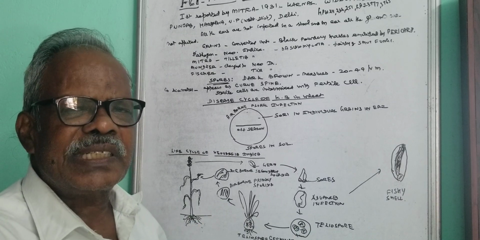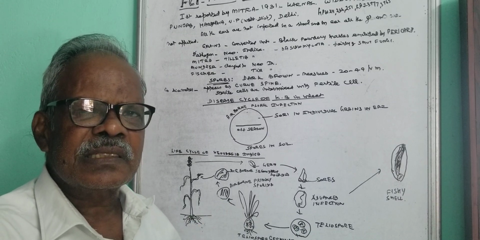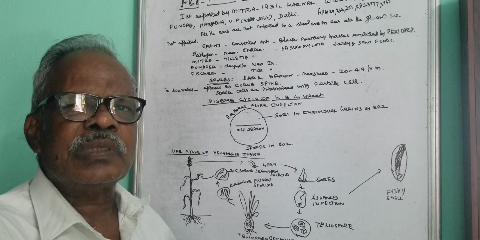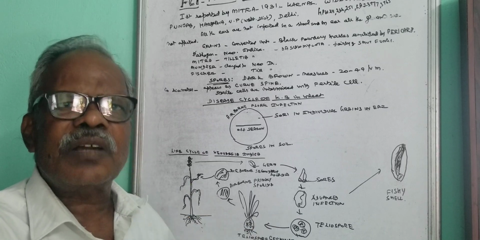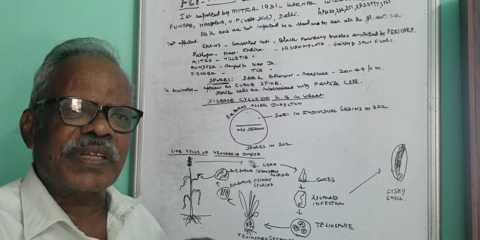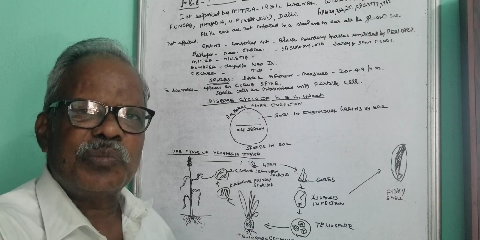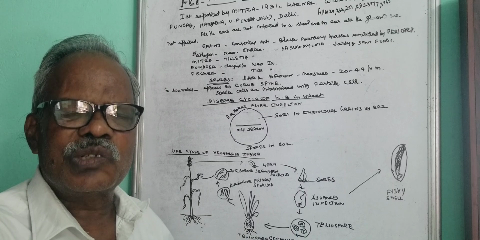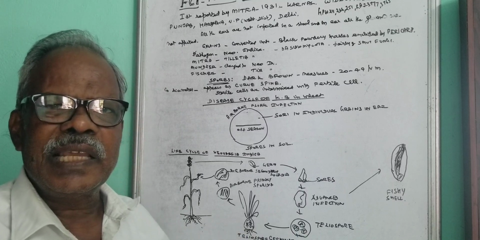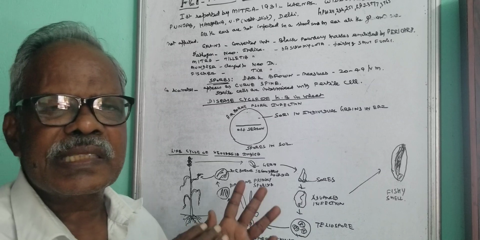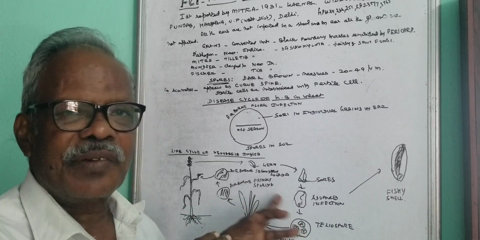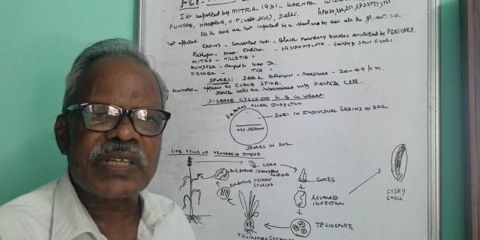These are the types of wheat we have to select, because some wheats are more prone to infection, and such prone wheats are to be avoided. Instead, we have to select resistant varieties to avoid the spread of Karnal Bunt. With this, we conclude this video.